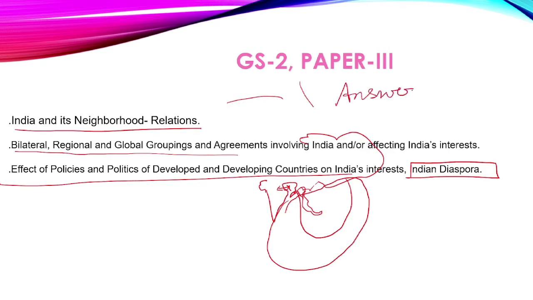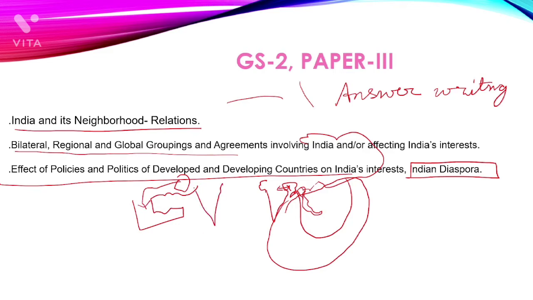See, we can improve our answer writing through geography by maps, because suppose we are writing an answer on Saudi Arabia or the recent petrol price hike. If we make a map of Saudi Arabia and Iran and show the connection of Saudi Arabia with India, that will definitely enrich our answer. So for map making, geography is a vital part, and map making plays a very crucial part when it comes to global grouping or diaspora or neighborhood relations.